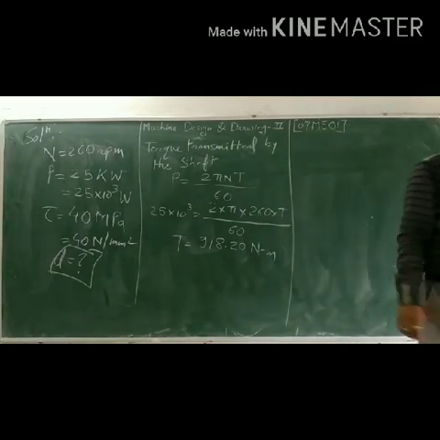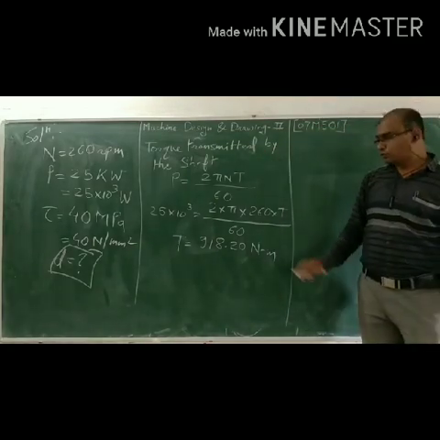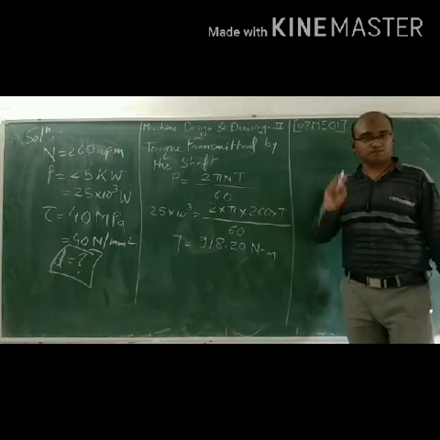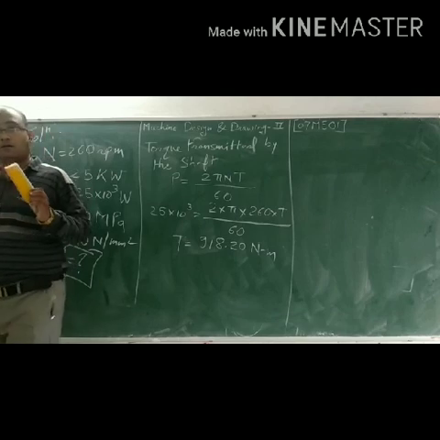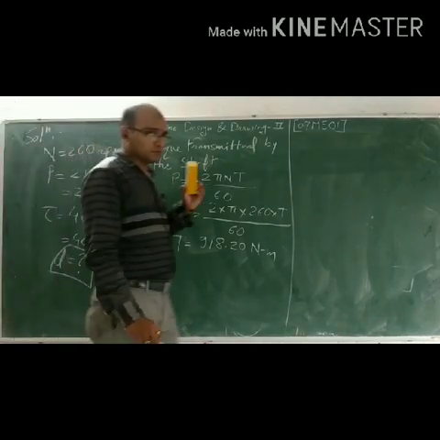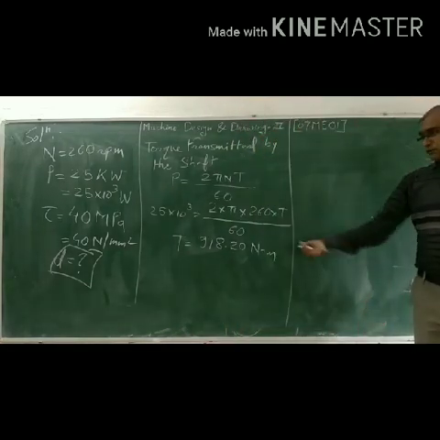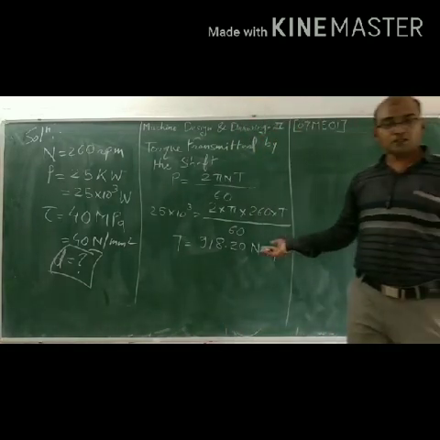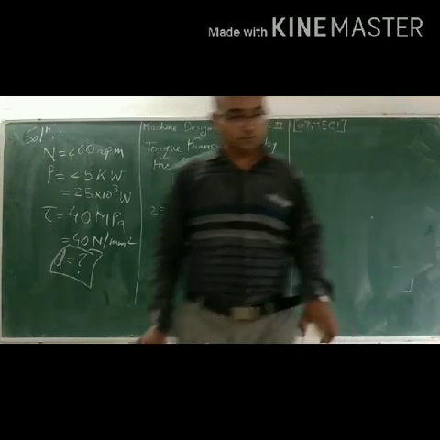Power is given in kilowatt, so torque is in Newton meter. But remember, we are always calculating the diameter in mm. So we convert that Newton meter to Newton mm.